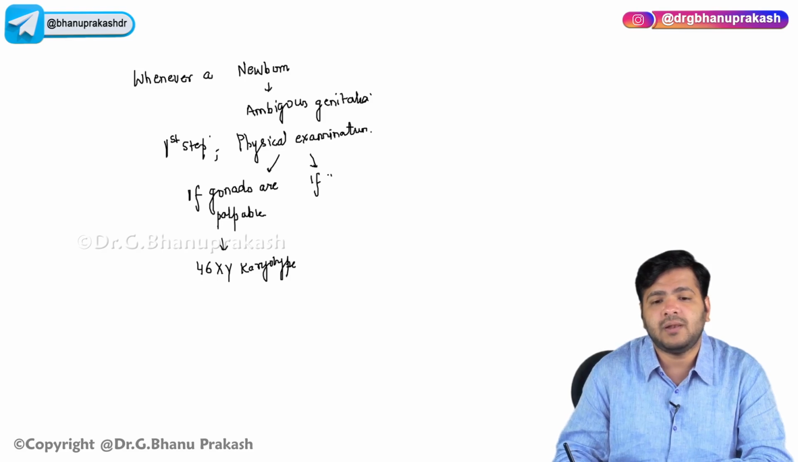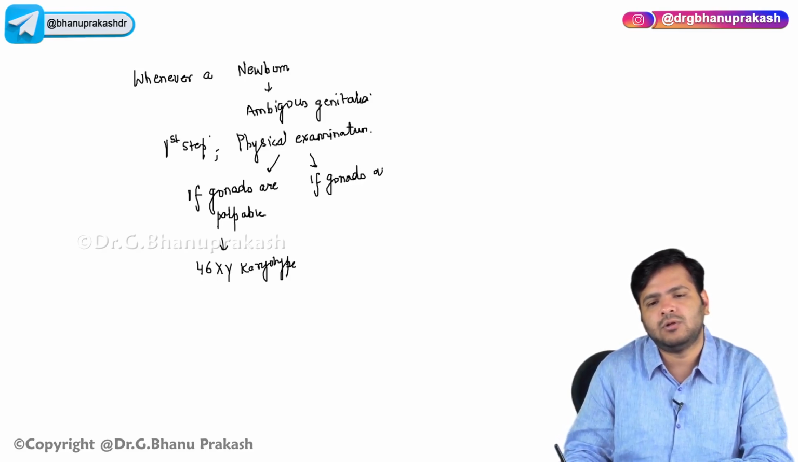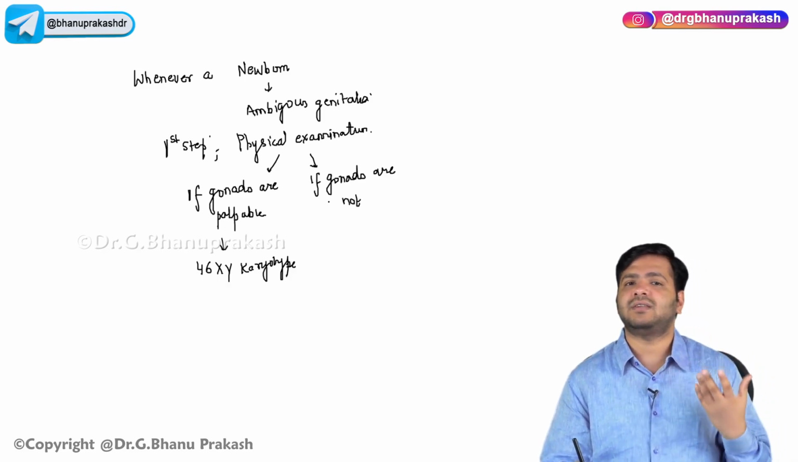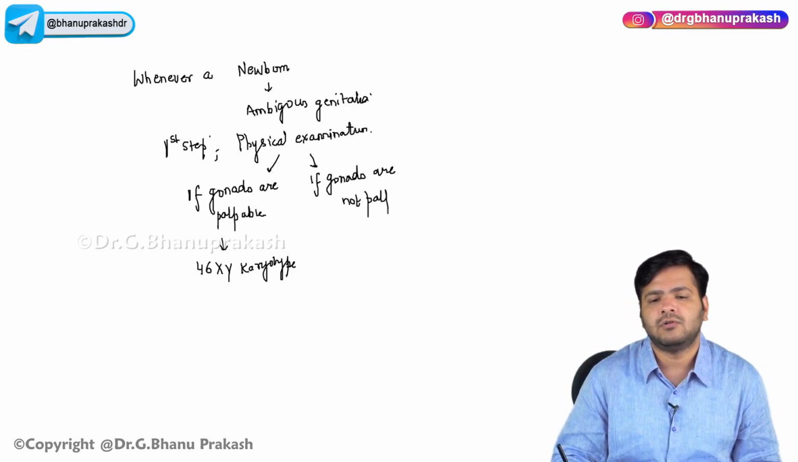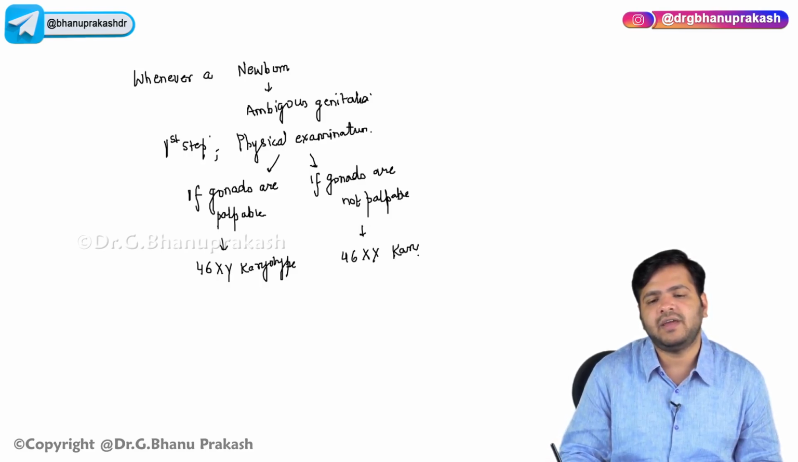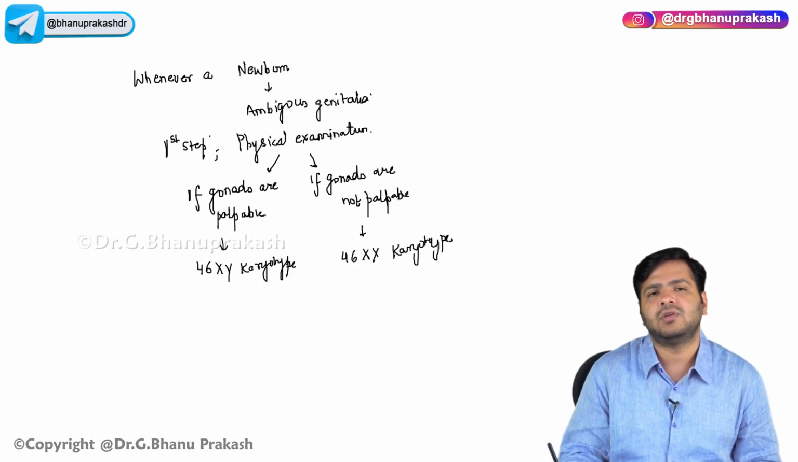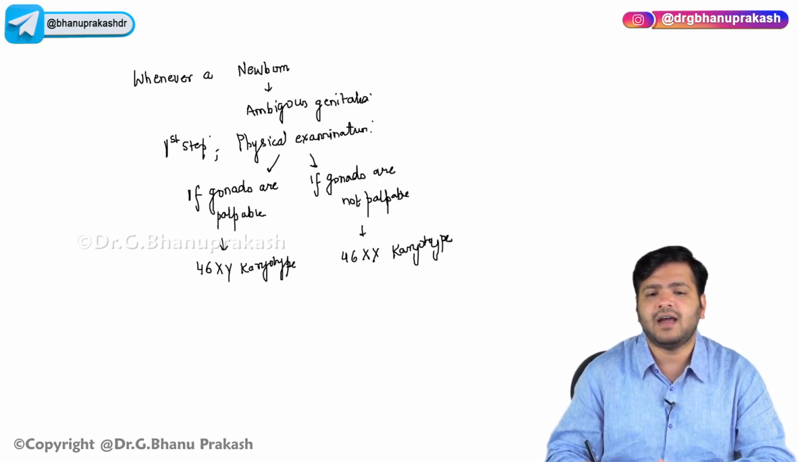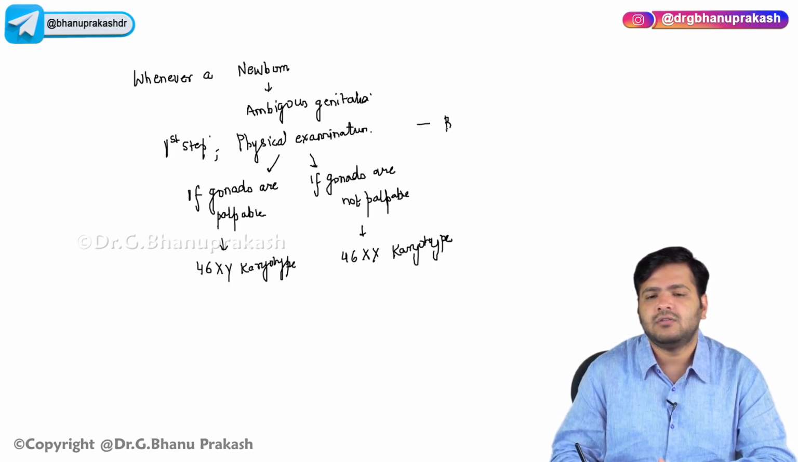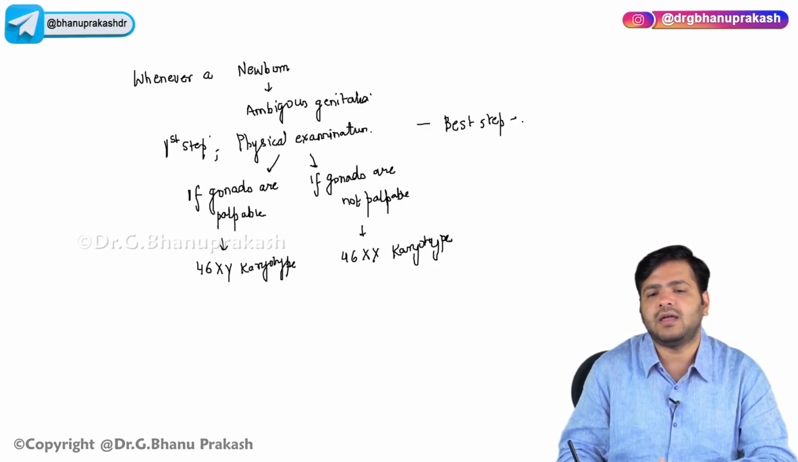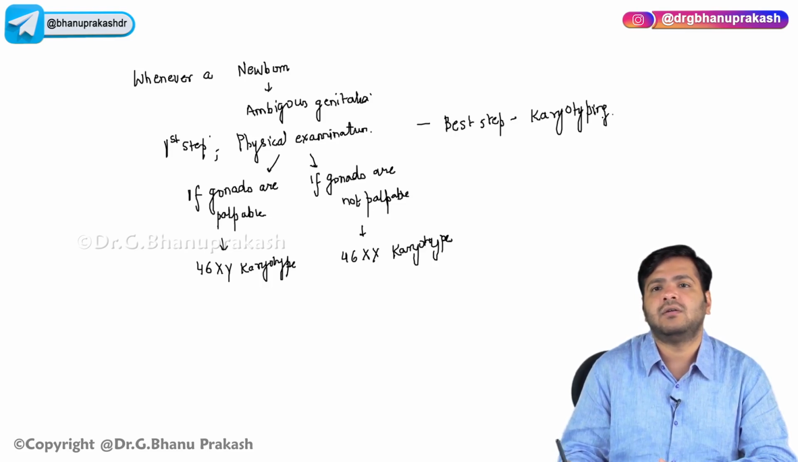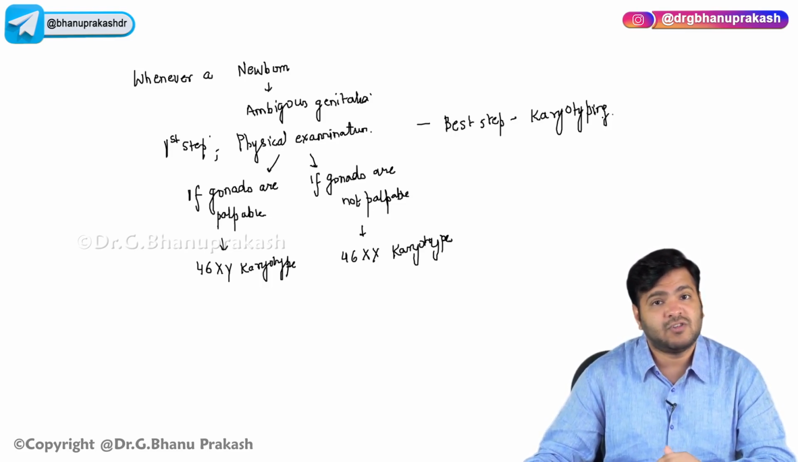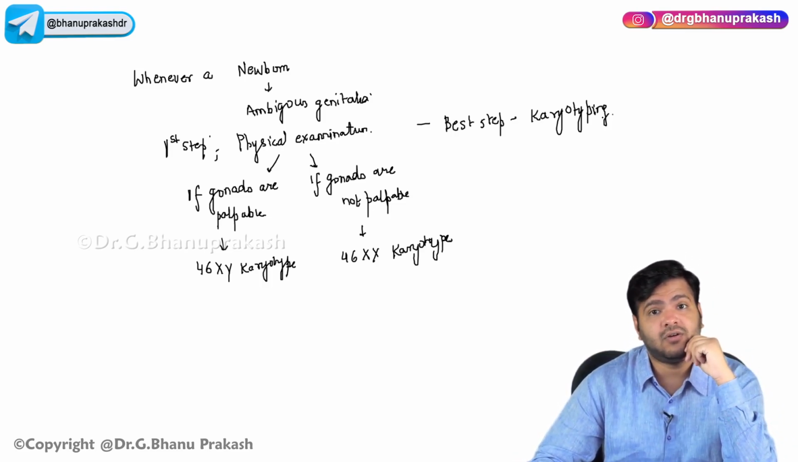If gonads are not palpable, you can palpate the testis, but if it is not palpable, then it will be a 46XX karyotype, female. Now, the first step is to do this. But if I ask you the best step, karyotyping should be done, which will determine whether the Y chromosome is there or not.